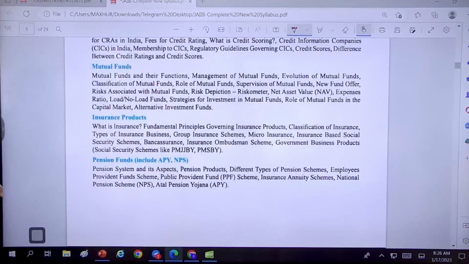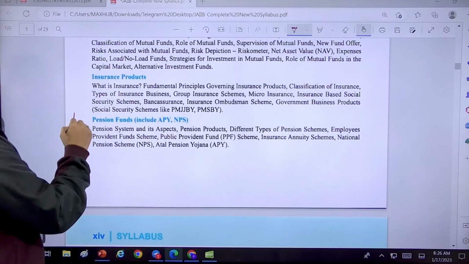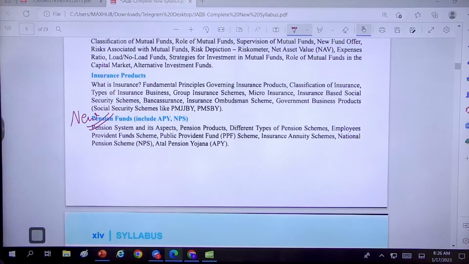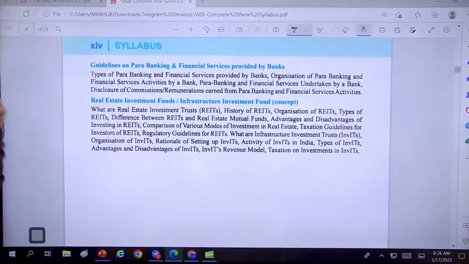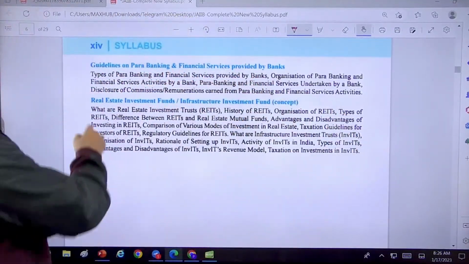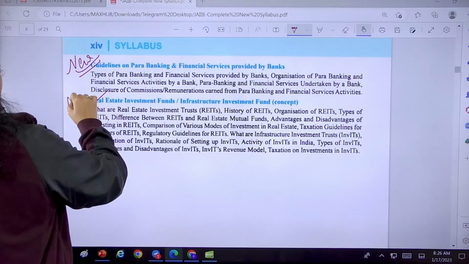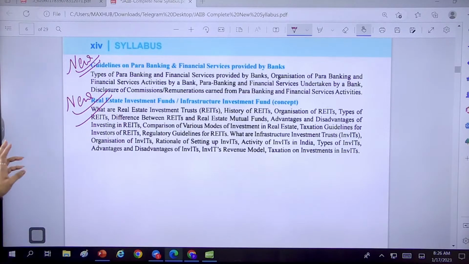Now the mutual funds is there. It used to be there in the old syllabus, and in the new syllabus it is also there. Pension fund was not in much detail earlier, but now it is in detail, so we can say this is a new part that IIBF has added here. Okay, now the guidelines on para banking, there used to be types of banking we studied in the PPB, but they did not ask para banking that specifically. So we can say that's a kind of new part here. The real estate investment funds, or infrastructure investment funds, these concepts are also new.